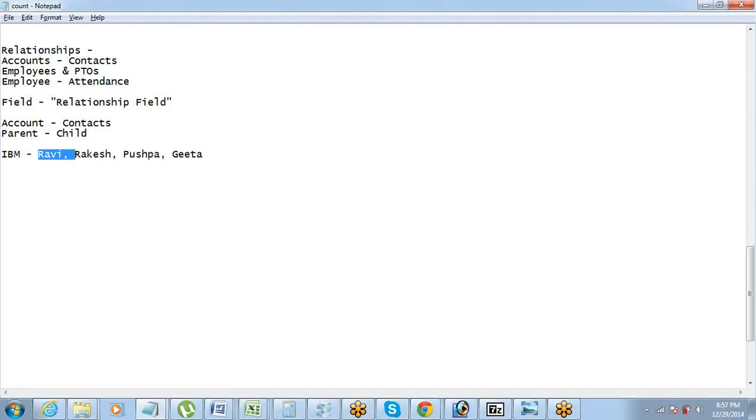But there cannot be someone like a Ravi who works for IBM and Wipro both. That's a rare scenario, I mean, not rare, rarely rare. So that scenario will not happen, right? So that is this thing here. IBM can have multiple contacts. That is the reason why. Who is the parent? This is parent and these are all child. So account is parent and contacts are child.